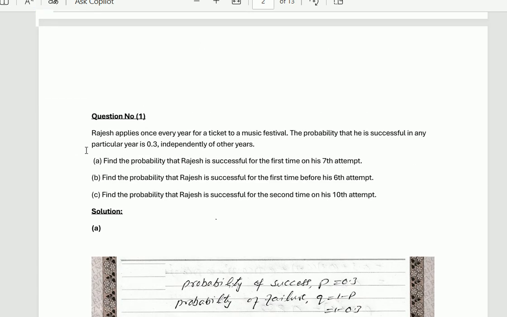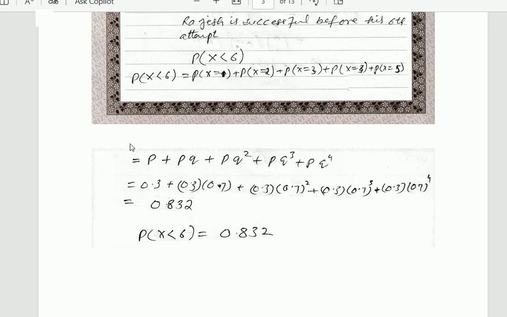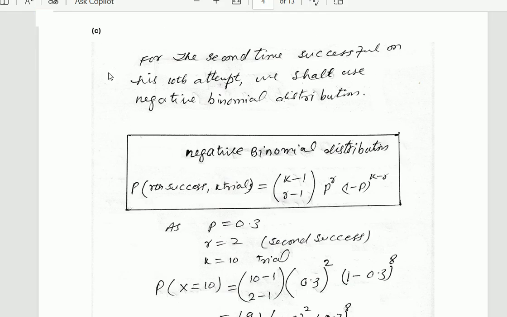For part C of this question, find the probability that Rajesh is successful for the second time on his 10th attempt. For the second time successful on his 10th attempt, we shall use the negative binomial distribution. The formula is K minus 1 choose R minus 1, into P raised to the power R, into 1 minus P raised to the power K minus R, for R successes in K trials.